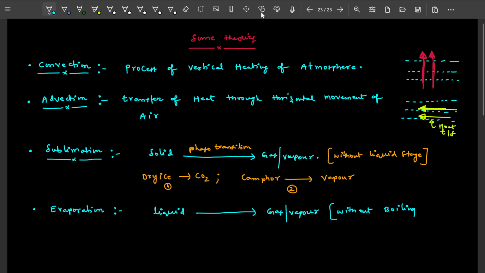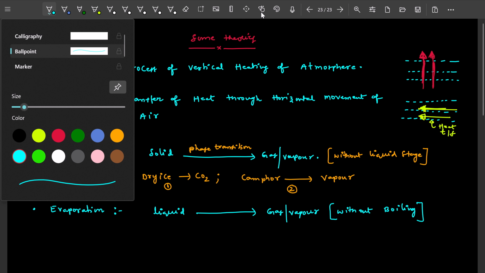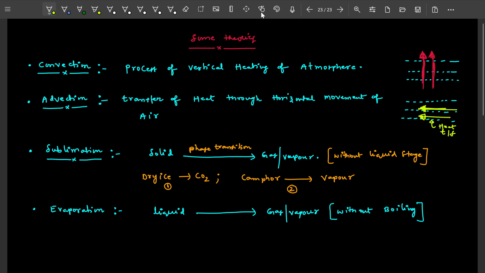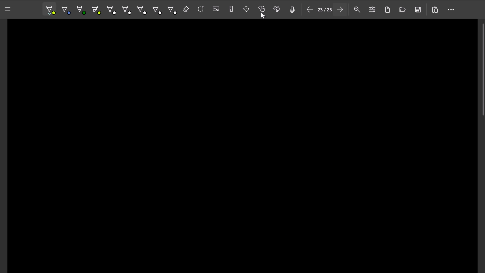That is called evaporation. An example of evaporation: water is converted to water vapor. This is called evaporation.